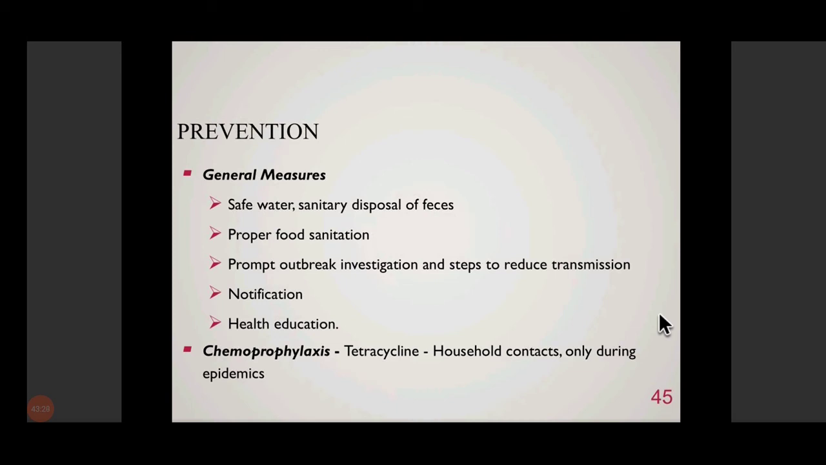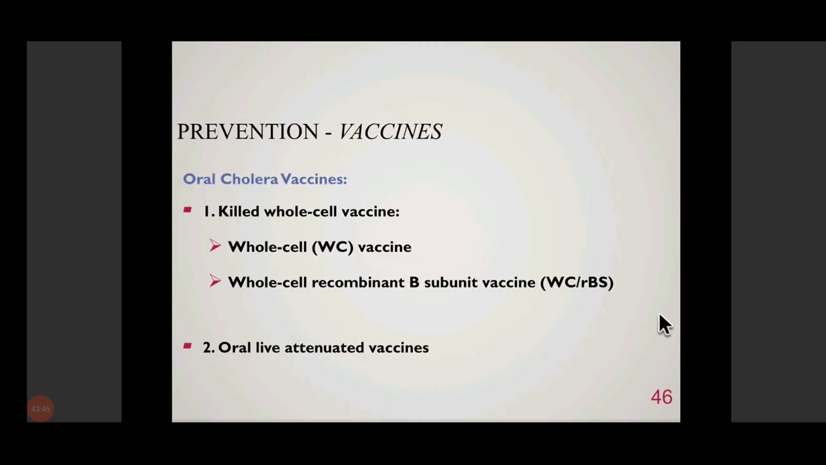Then chemoprophylaxis means some medicine that can be given to close contacts of patients. Because if someone in a family has cholera, then for the immediate family members or known contacts, you can give chemoprophylaxis like tetracycline to prevent them from developing the disease. So this is known as chemoprophylaxis. Apart from chemoprophylaxis, we also have immunoprophylaxis. That means vaccines. So we have certain vaccines against cholera.